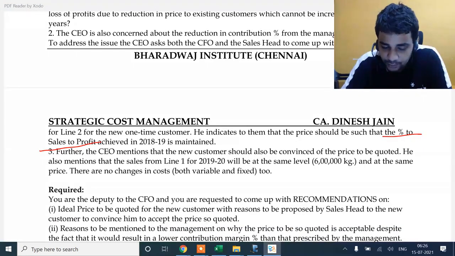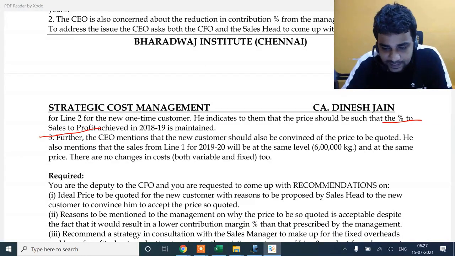The ideal price to be quoted for the new customer, with reasons to be proposed by the sales team to the new customer to convince him to accept the price. We'll first calculate the ideal price which will help me in maintaining the net profit margin, not one which will help me in maintaining the PVR. That is not possible. PVR, if you want to maintain, go ahead with 315. PVR is not to be maintained, but I'm going to look at maintaining net profit margin at 15% of sales.